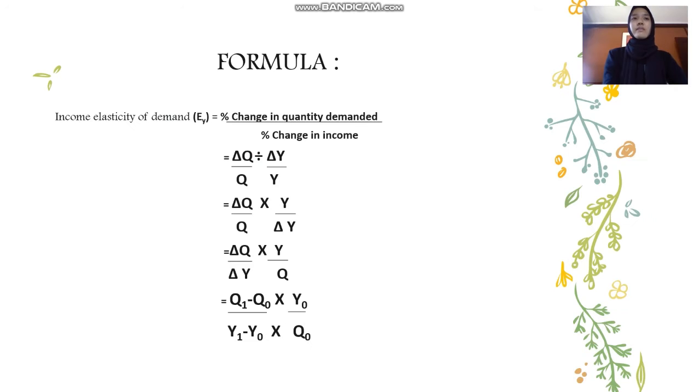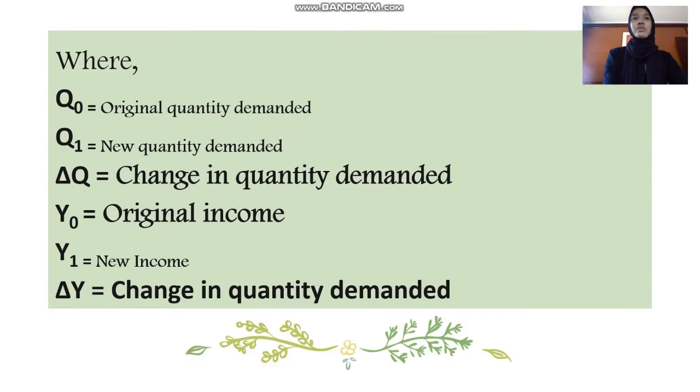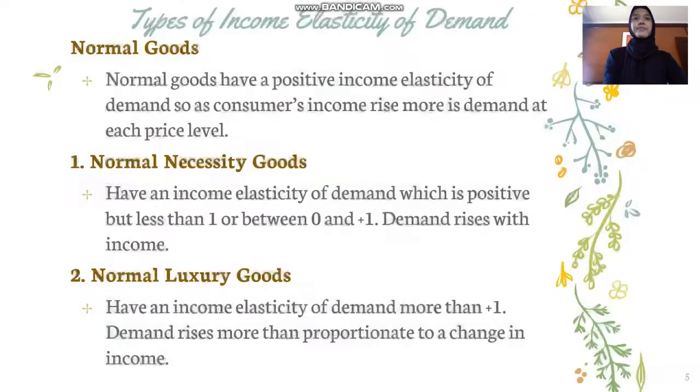The formula of income elasticity of demand is equal to changes in quantity demanded divided by changes in income, where Q0 is equal to original quantity demanded, Q1 equal to new quantity demanded, change in Q equal to changes in quantity demanded, Y0 equal to original income, Y1 equal to new income, change in Y equal to changes in income.